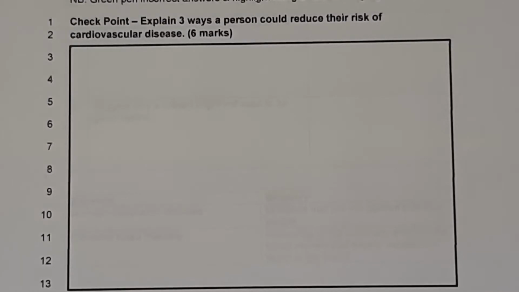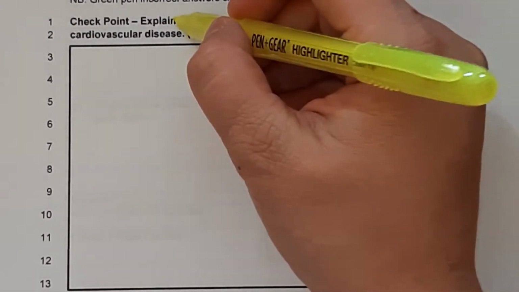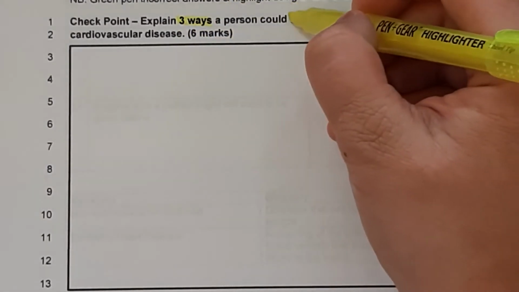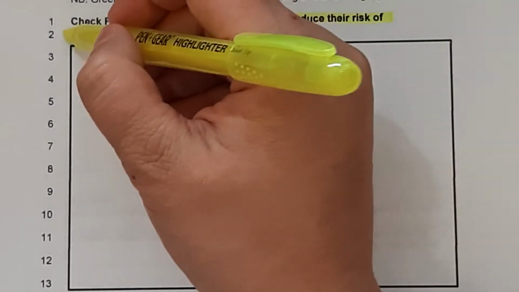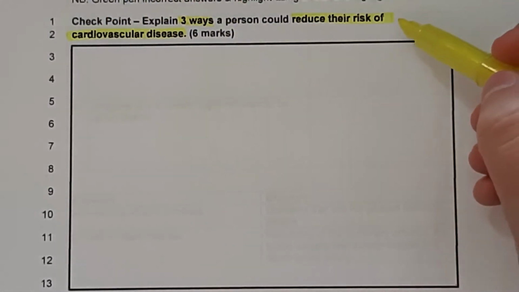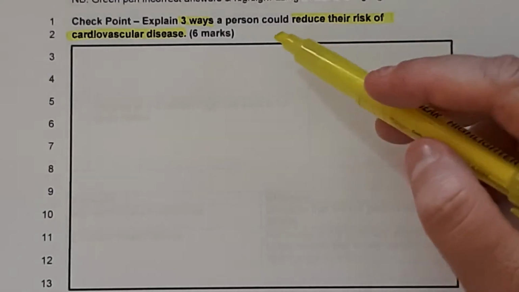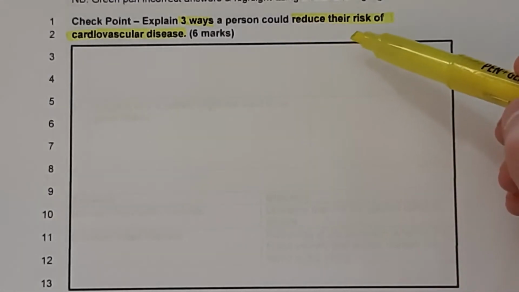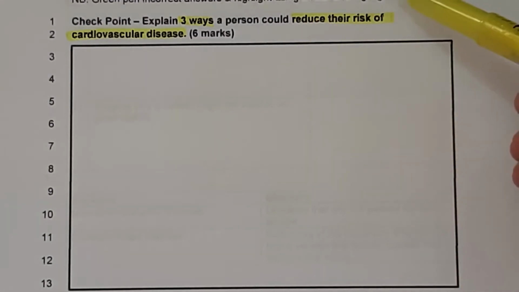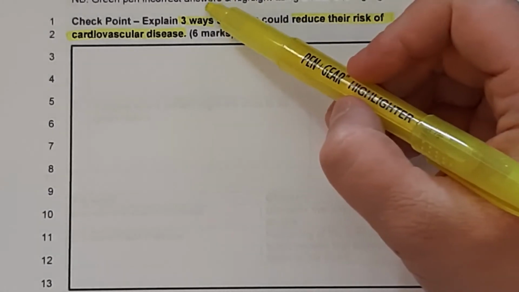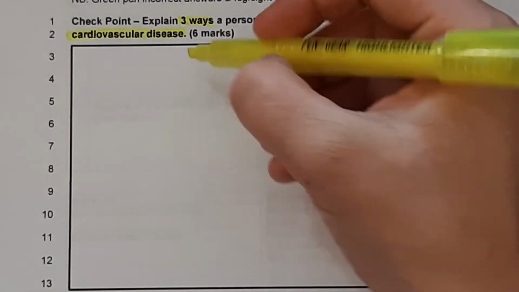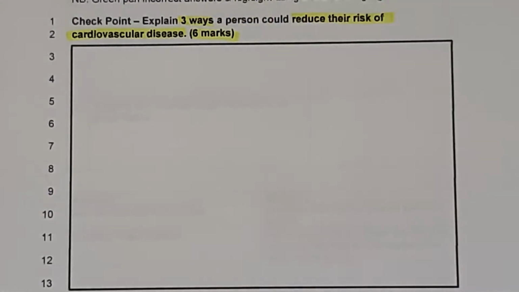And the question is, explain 3 ways a person could reduce their risk of cardiovascular disease. So we're looking for 3 ways that someone could reduce their risk of cardiovascular disease. So not how they could fix it if they've already got it, but how to prevent it happening. What risk factors are there to a person, and 3 ways of reducing those risk factors. This is worth 6 marks.